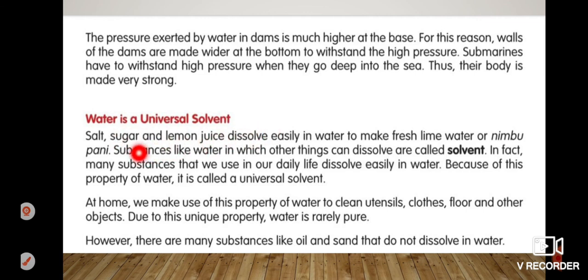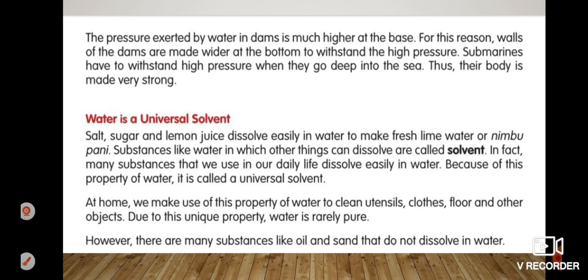Water is a universal solvent. Salt, sugar, and lemon juice dissolve easily in water to make fresh lime water or nimbu pani. Substances like water in which other things can dissolve are called solvents. In fact, many substances that we use in our daily life dissolve easily in water because of this property of water. It is called a universal solvent. At home, we make use of this property of water to clean utensils, clothes, floors, and other objects. Due to this unique property, water is rarely pure.